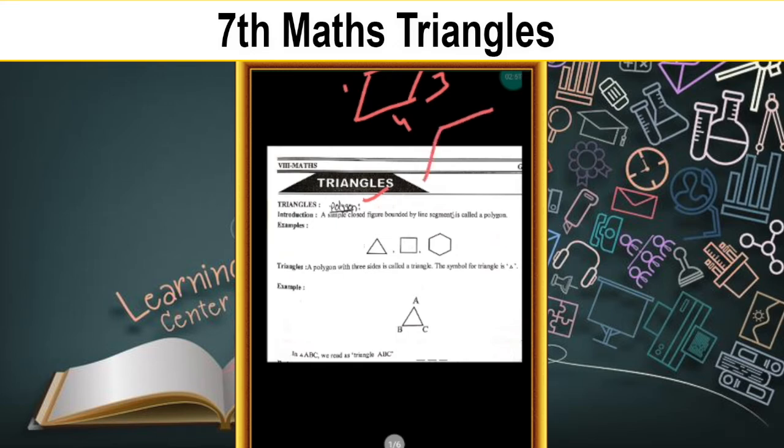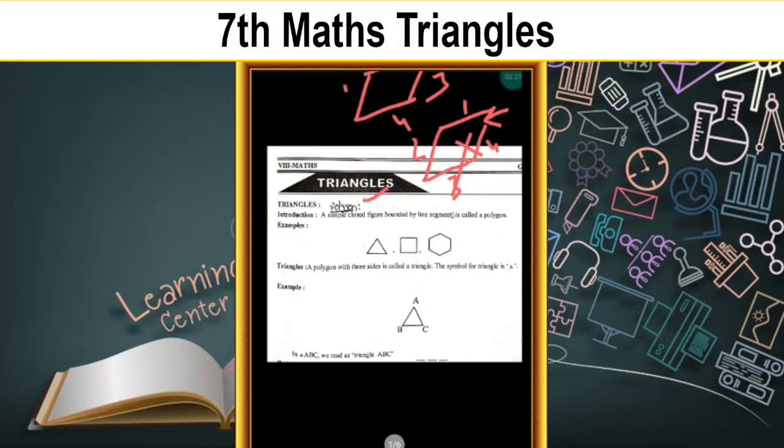But one more example here, children. This is also formed by line segments. How many line segments, children? 1, 2, 3, 4. 4 line segments. But is this a polygon? No. Why? Because in the polygon definition, a polygon is a closed figure, but this is an open figure. That's why this is not a polygon. This is also bounded by line segments, but what is the difference? It is an open figure. What is the definition of polygon, children? A simple closed figure bounded by 3 or more line segments, that is called a polygon.